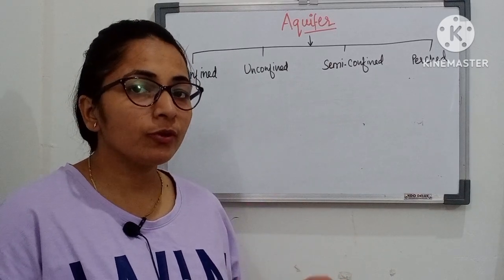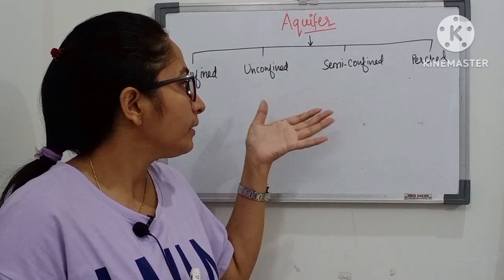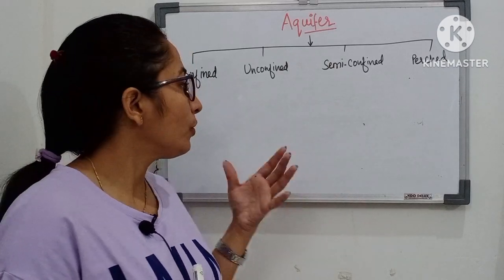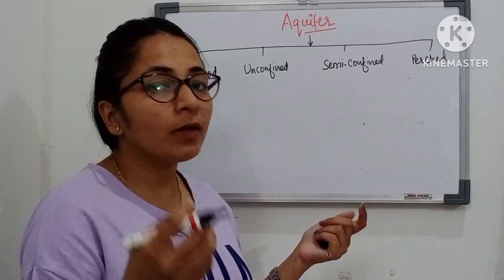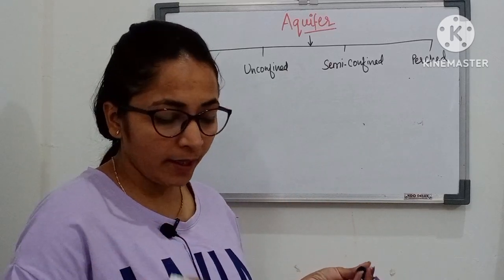Semi-confined aquifers are also known as leaky aquifers. In semi-confined aquifers, the water is held between two semi-pervious layers, or one could be an aquiclude or aquitard.